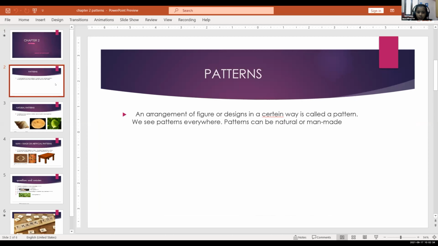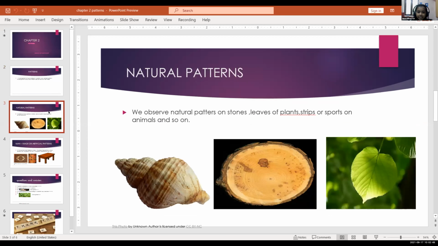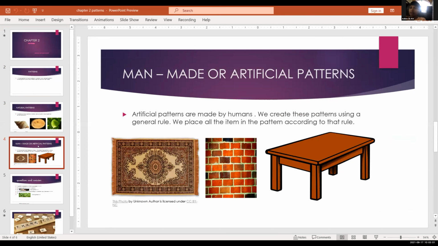Patterns. An arrangement of figures or designs in a certain way is called a pattern. We see patterns everywhere. Patterns can be natural or man-made. Natural patterns. We observe natural patterns on stones, leaves of plants, stripes or spots on animals, and so on. Man-made or artificial patterns can be made by humans. We create these patterns using a general rule. We place all the items in the pattern according to that rule.